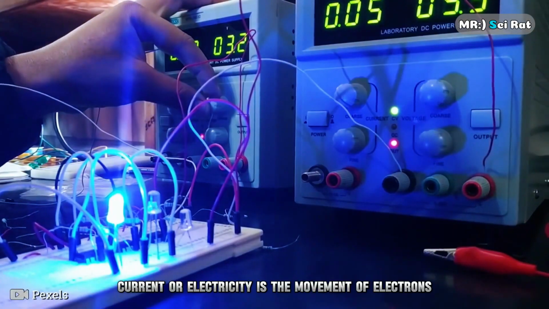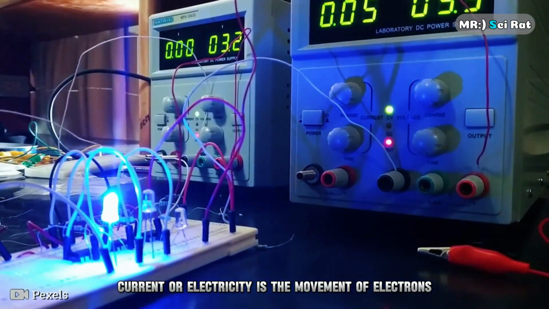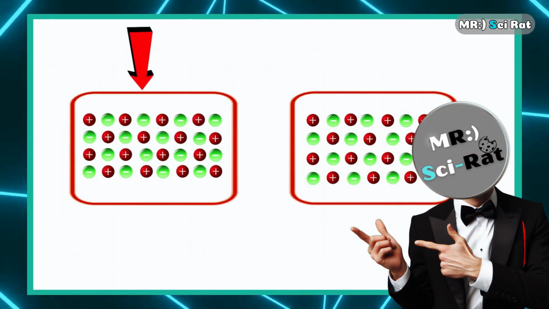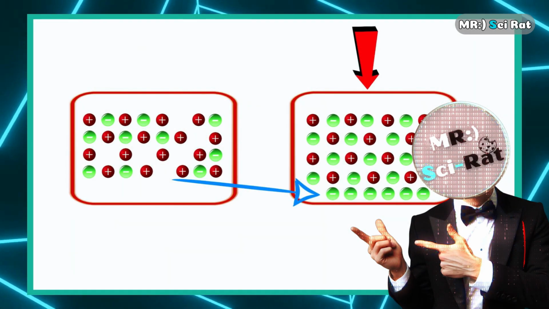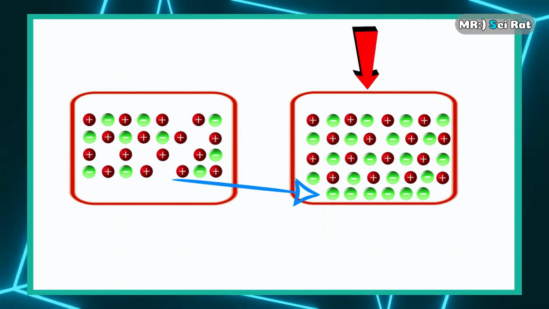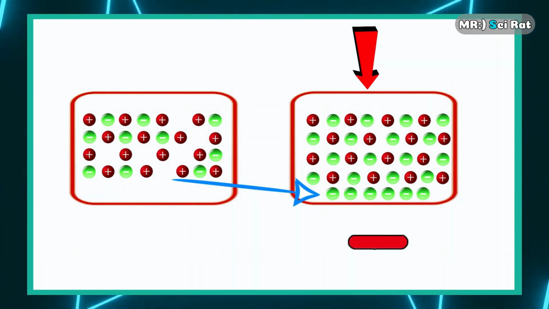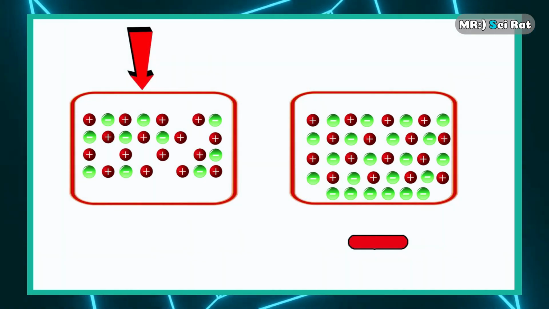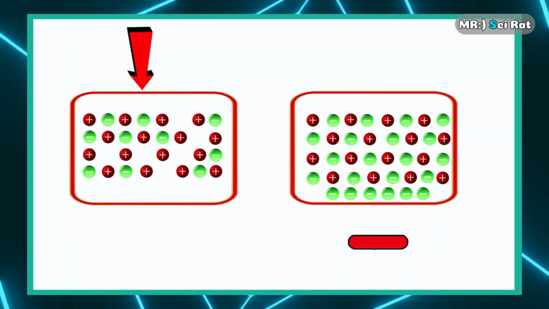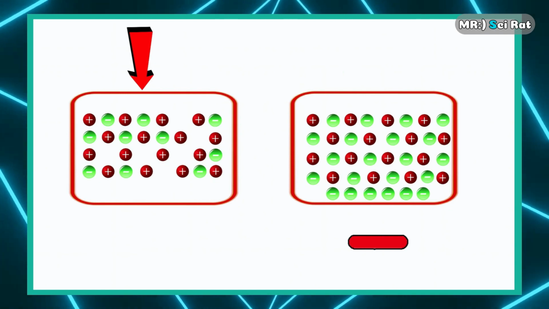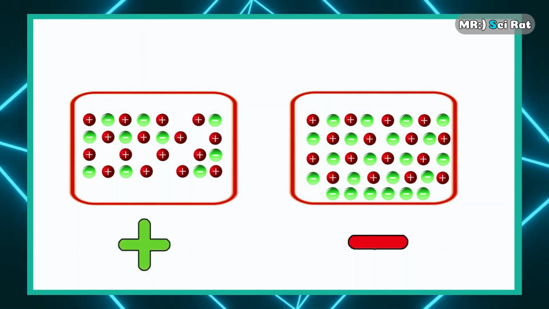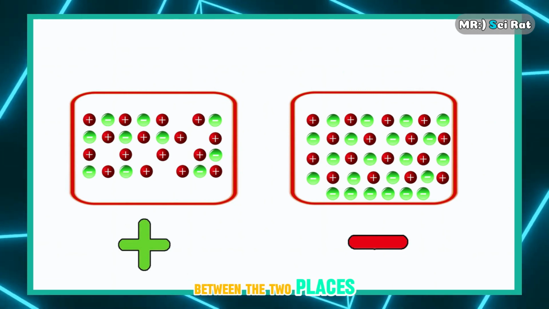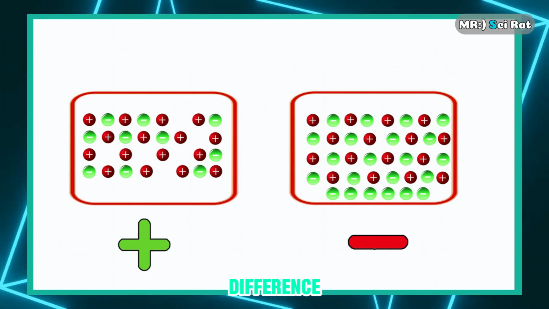Simply put, current or electricity is the movement of electrons. Imagine if you had somehow separated some electrons from just this place and brought them to this place, so that the number of electrons here would be higher than normal. As a result, this side will be negatively charged, and since electrons have been removed from this side, there will be a deficit of electrons, thus this side will be positively charged. Now that you have created a difference in charge between the two places, it is called a potential difference.